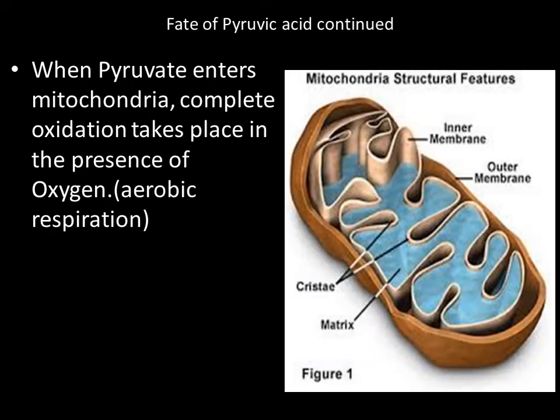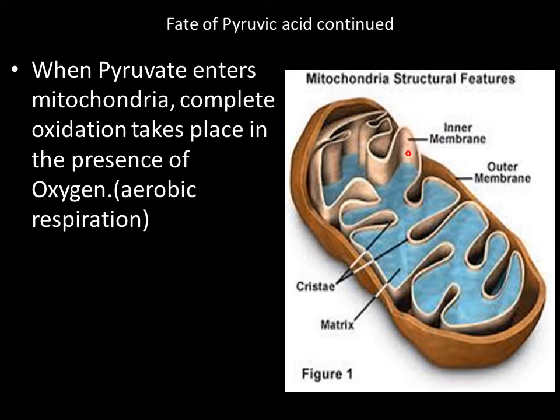aerobic respiration. The mitochondria has an outer membrane that is continuous, and the inner membrane is folded to form cristae, and the space within is called matrix. Aerobic respiration can be divided into two steps. In the first step, they create NADH plus H plus and FADH2 in the matrix. They are high energy compounds and they will release electrons to the inner membrane. That will be the second step.